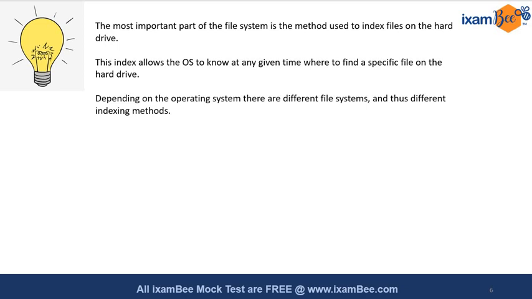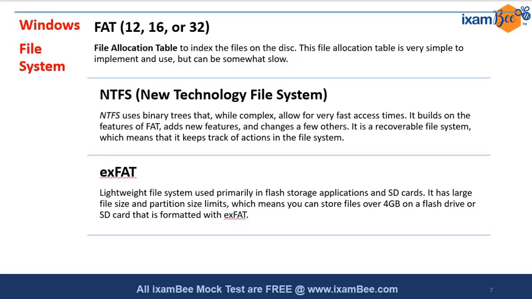For example, the method that we are going to use on Windows will be different from that on Linux. Now we will understand the Windows file system, then the Mac file system, and then the Linux file system. How these are related and how these are different, you will get to know by learning these things. So the Windows file system supports three kinds of file systems. One is FAT, that is file allocation table. The next one is NTFS, that is New Technology File System. And the last one is exFAT, an extension to the file allocation table.